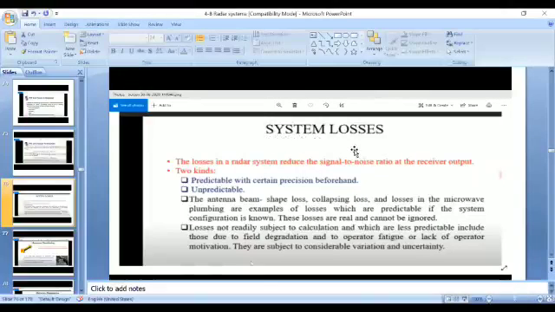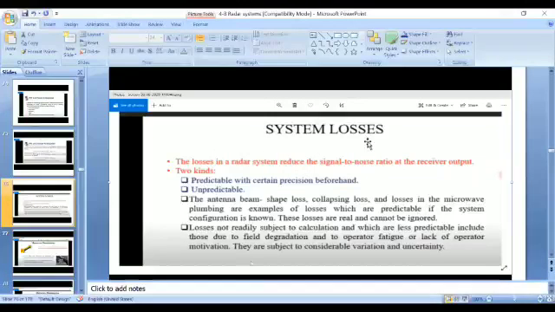For any system, we are able to minimize the losses, but we are not able to minimize them to zero. Even though we consider several loss minimization techniques and several precautions, we are unable to reduce the loss levels to zero. Still some losses are there.